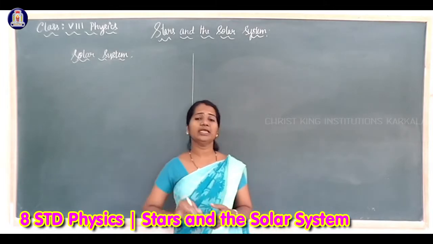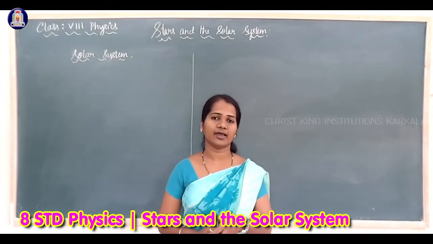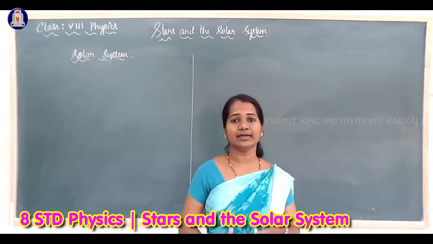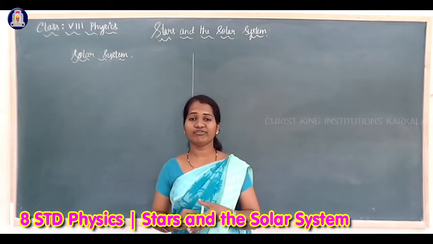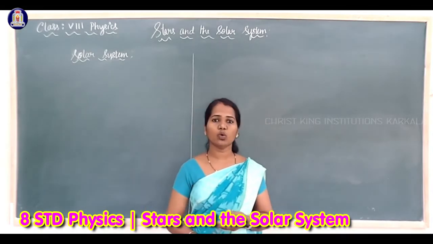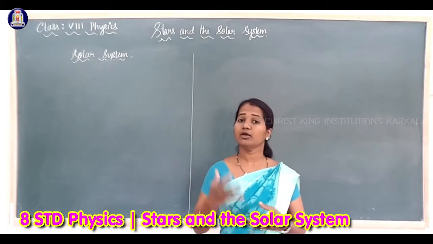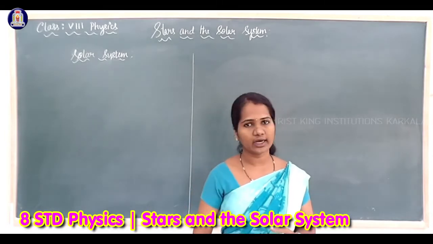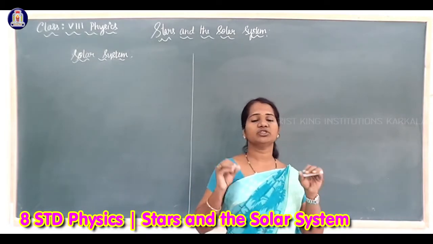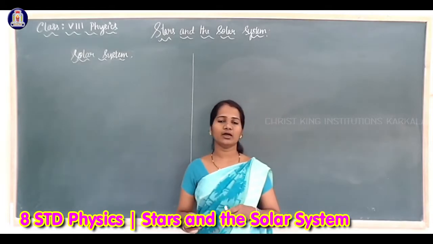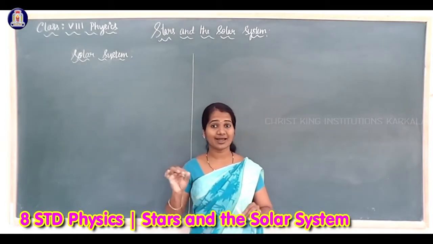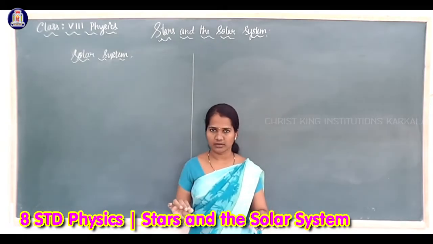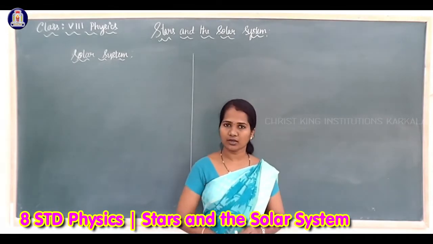What is the main difference between planets and stars? As I said, stars are self-luminous. They produce their own light. The Sun is a star which produces its own light. Objects which produce their own light are called self-luminous.